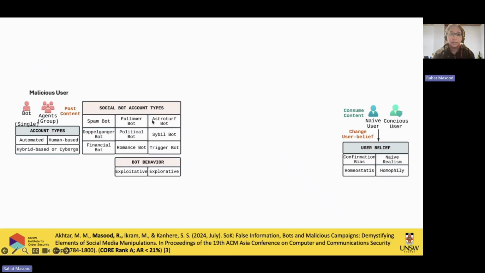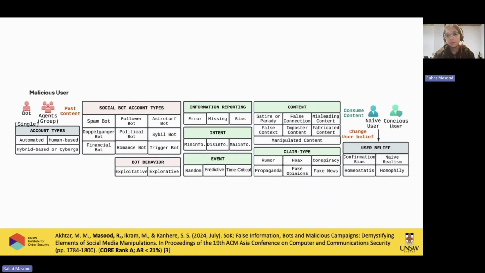as an ecosystem. Imagine you have a user. Okay, so we have naive users. They have some beliefs over there, confirmation bias, homophily, users that follow somebody with some belief. Then we have malicious users. Those users could be humans who are malicious, could be a bot who could be malicious, or a combination of both. And then we have over here the bot types.